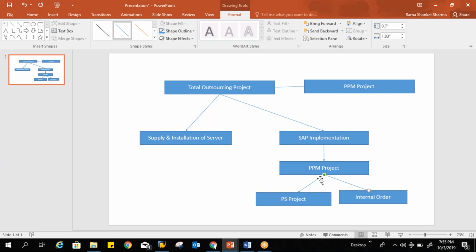Your question was that in a PPM project, we can integrate with internal order or PS project as per our choice. If we are going with a PS project, we can see the hierarchical cost in detail. If you just want to capture the cost and go with the overall cost in one item, then you can consider the internal order. Whatever resource cost you are planning in the PPM project can be transferred to an internal order or PS project. You can define the rates for a particular resource and transfer this calculated cost to an internal order or PS project.